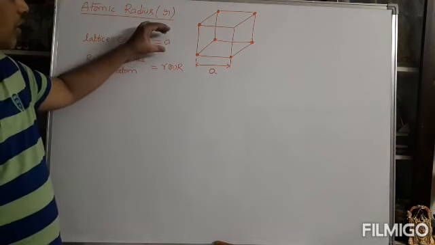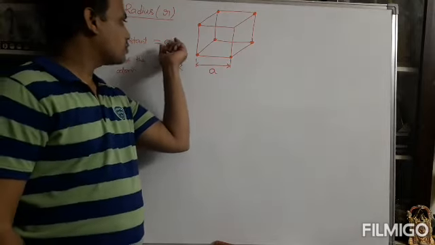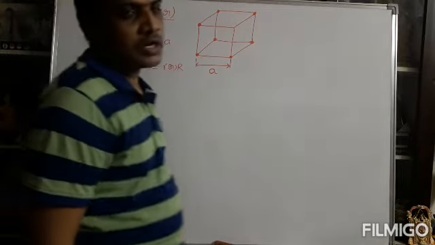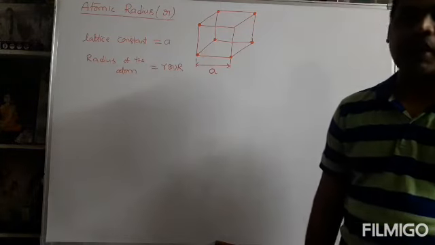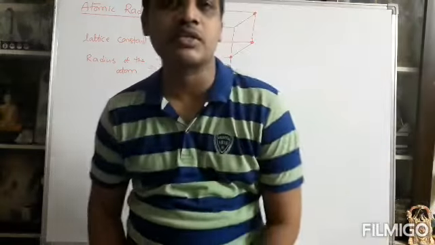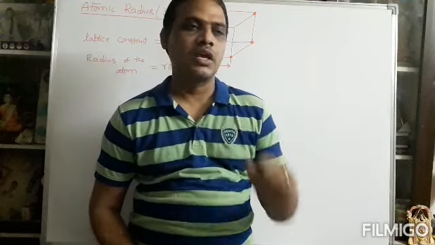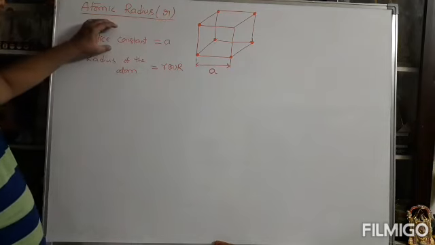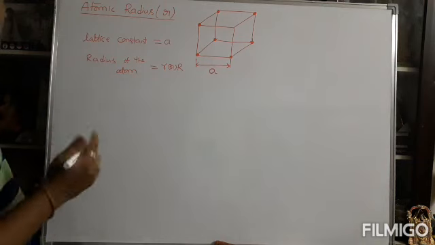So first we are relating lattice constant versus atomic radius. You can derive some relation between the small a and r, that is the atomic radius. According to the definition, what is atomic radius? Exactly half of the distance between neighboring atoms in the structure. You can take any structure, simple cubic, face centered, body centered, anything. The nearest distance, exactly half, is called atomic radius. So the relation between small a, lattice constant, and atomic radius is derived for each structure.